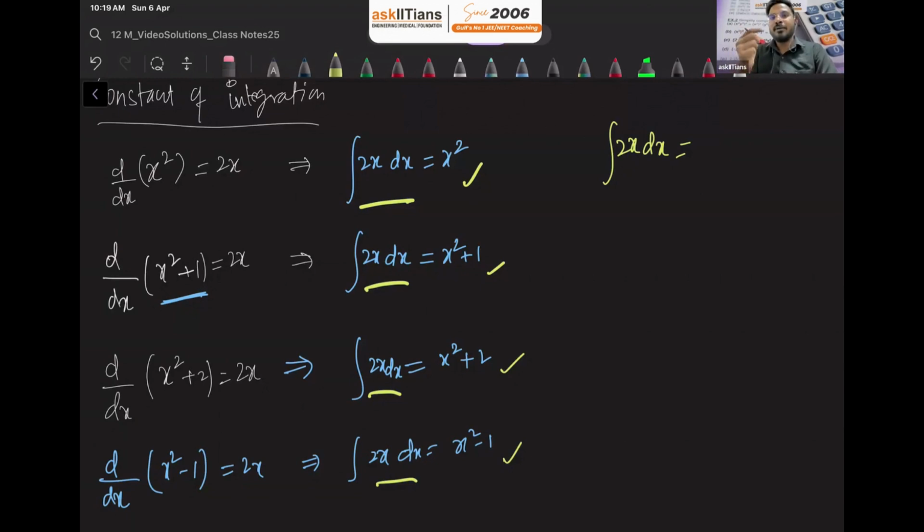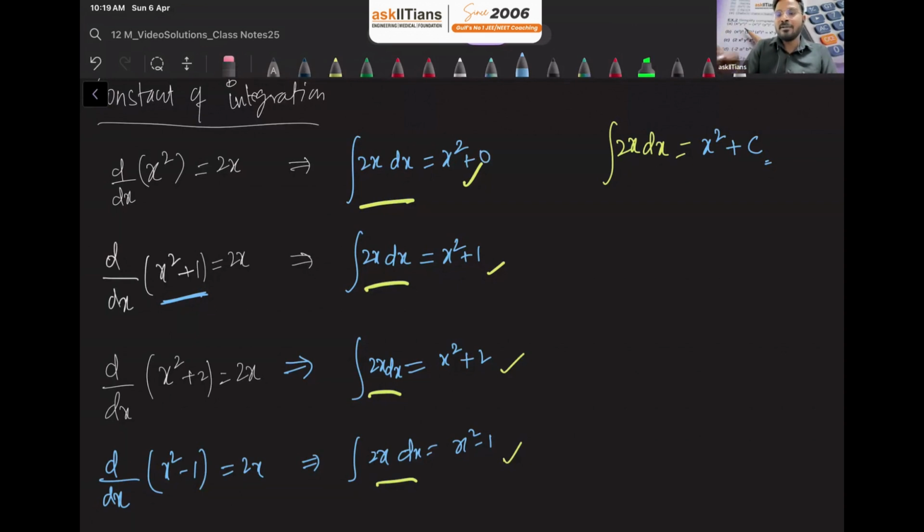It's not possible to write down each and every answer because there are infinite answers. So instead of writing all the answers, we are going to take help of the constant of integration, and in that case we'll write that it is nothing but x square plus c. Now this plus c is the constant of integration.